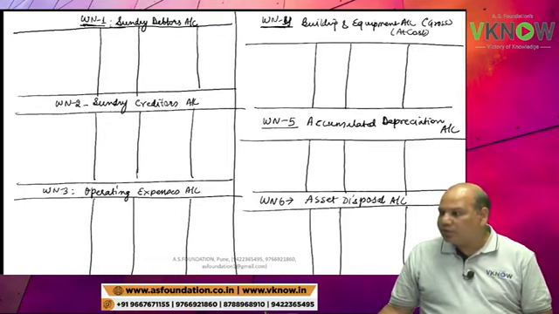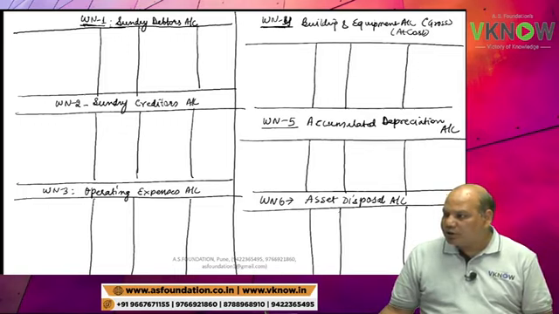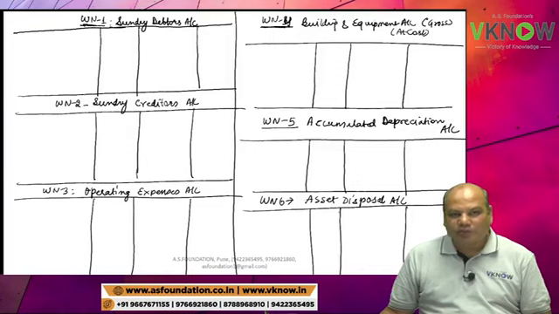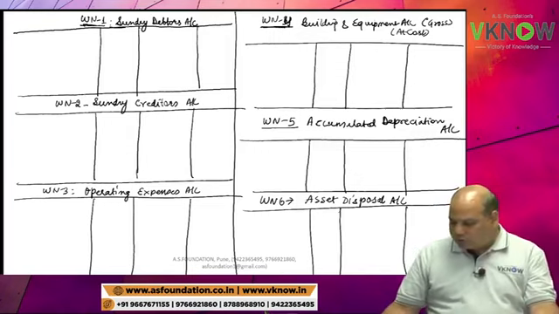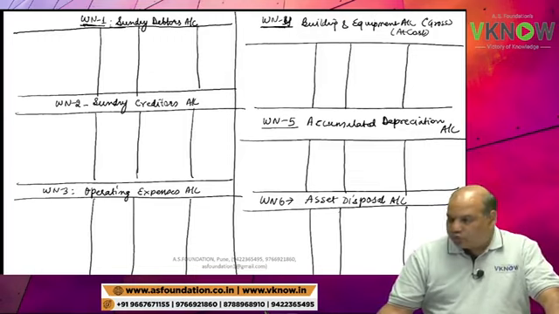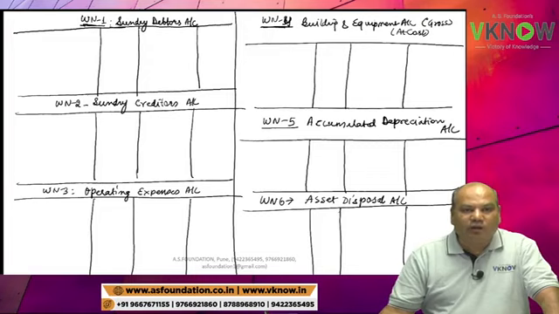So I am keeping building and equipment account at cost separately, accumulated depreciation account separately, and asset disposal account. Asset disposal account is a temporary account we have opened. So this asset disposal account will help us to find out the sale value of the equipment sold.